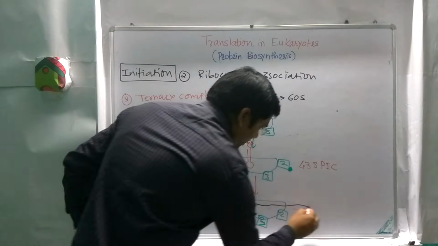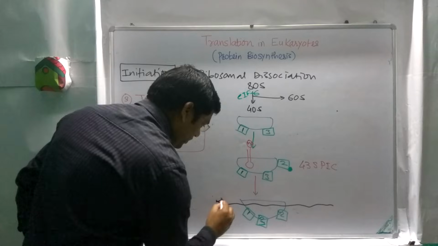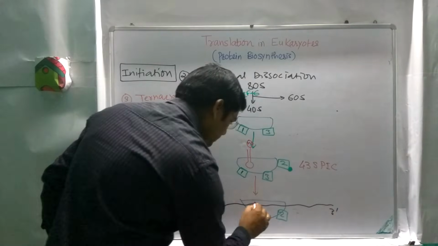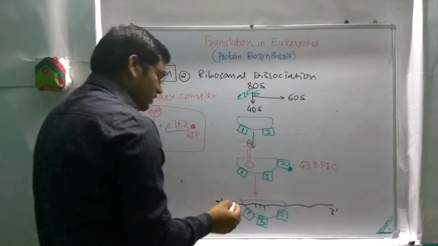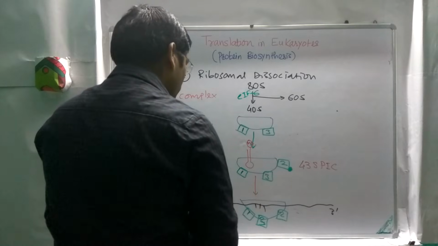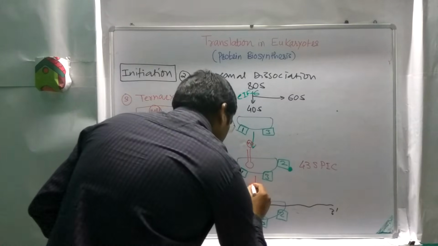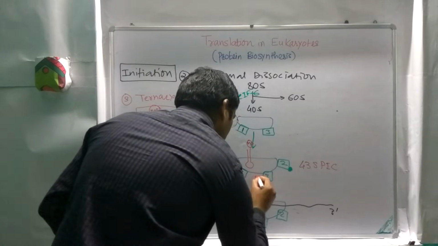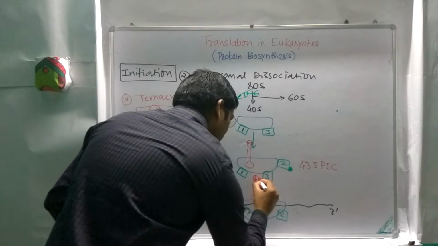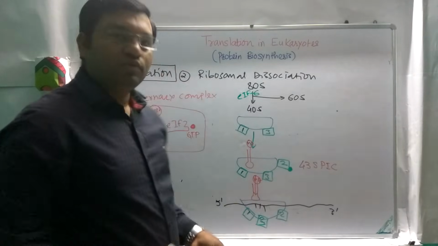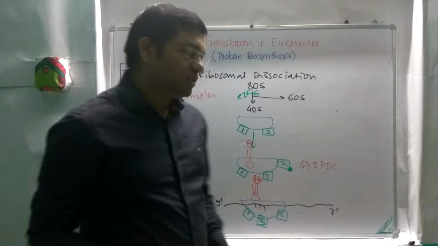This one is the mRNA, 5' end, 3' end. This one is the AUG, and to this AUG there is attachment of this methionine tRNA, and this complex is known as 48S initiation complex.